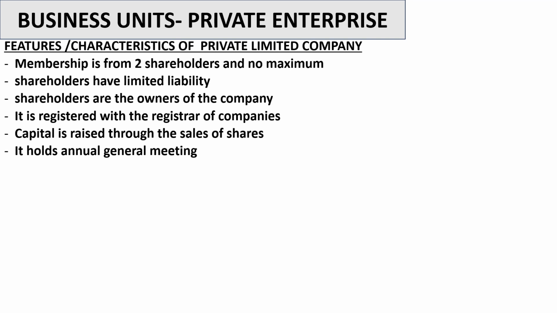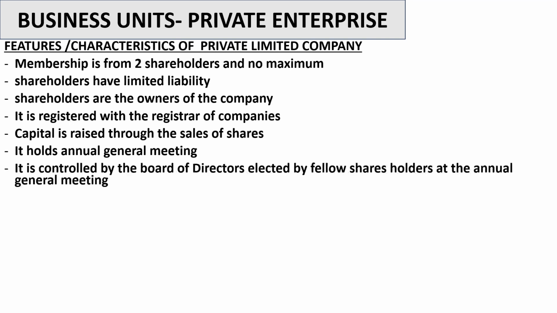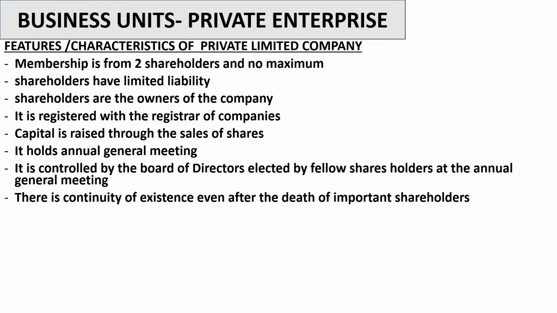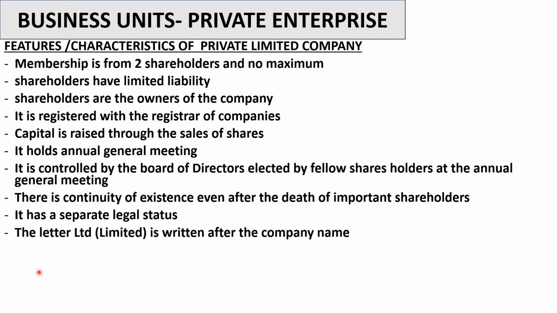Of course, it holds an annual general meeting. It is controlled by the board of directors elected by fellow shareholders at the annual general meeting. There is also continuity of existence even after the death of important shareholders. Okay, the company continues to exist. It has a separate legal status, meaning that if it has done something wrong, it won't be the shareholders who are going to be jailed, or who are going to appear in court. The company has to do that.